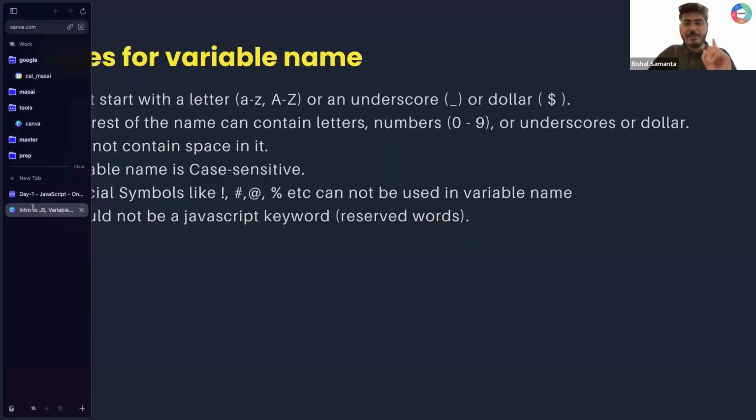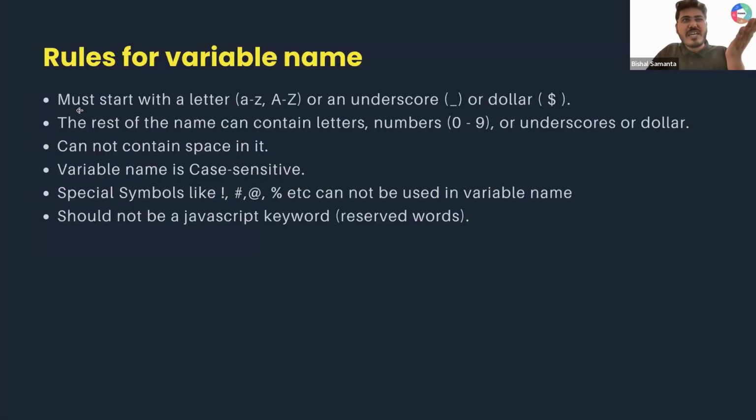Okay, now let's do a rapid revision. First rule, your variable must start with a letter, either A to Z small or A to Z capital, or an underscore or a dollar. That is the first thing. The rest of the name can contain a letter, a number from 0 to 9, underscores or dollar. It cannot contain a space in between. Variable name is case sensitive. We'll look into this. Special symbols like exclamation mark, hashtag, at the rate, percentage, etc. cannot be used as a variable name. Should not be a JavaScript keyword.